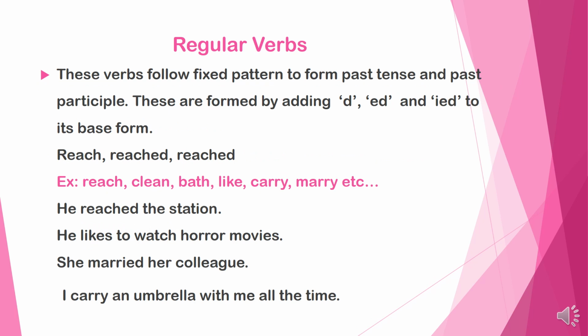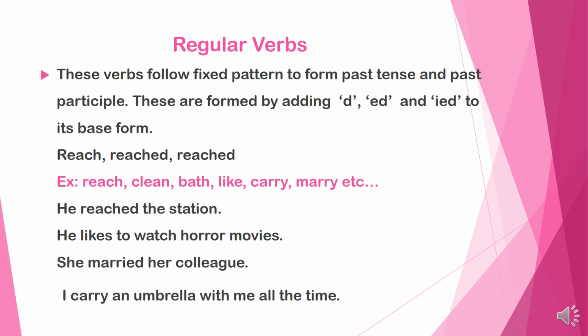Next one, regular verbs. These verbs follow fixed pattern to form past tense and past participle. These are formed by adding d, ed and ied to its base form. Reach, reached, reached. Okay, he reached the station. In this sentence, what is the verb? Reached. He likes to watch horror movies. Here, likes is the verb.